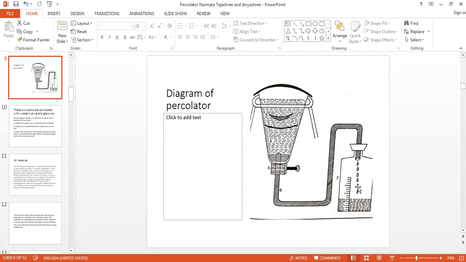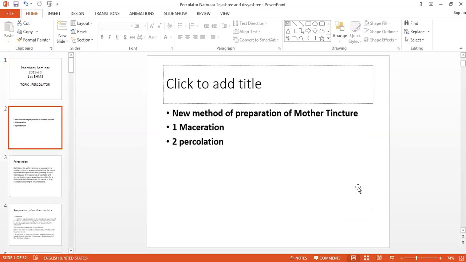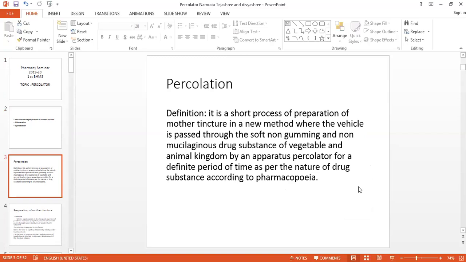So in short, again, we will see two methods in the preparation of mother tincture: maceration and percolation. Percolation is a short process. It is for soft, non-gummy and non-mucilaginous drug substances of animal and vegetable origin according to the pharmacopoeia, over a definite period of time. These words should be there in your definition.